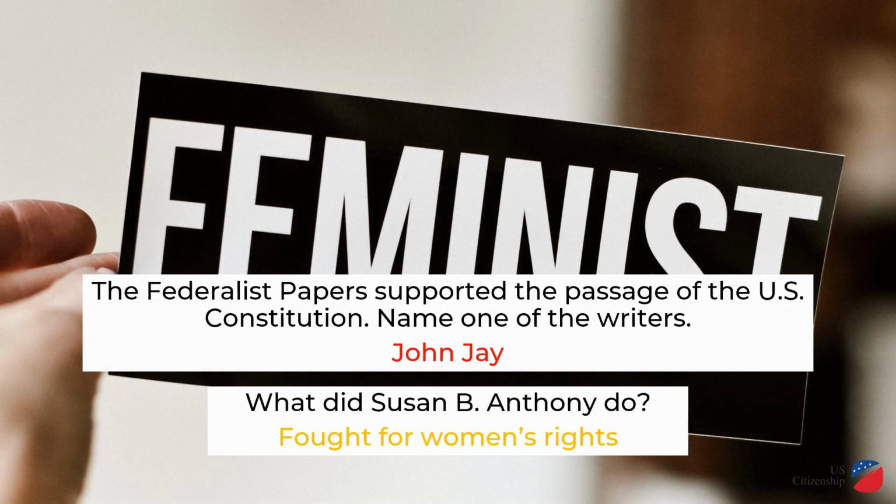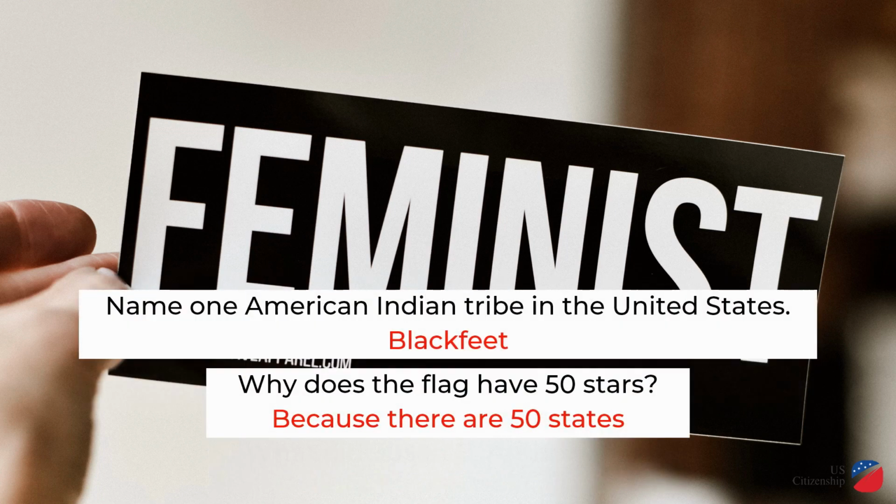The Federalist Papers supported the passage of the U.S. Constitution. Name one of the writers. John Jay. What did Susan B. Anthony do? Fought for women's rights. Name one American Indian tribe in the United States. Blackfeet. Why does the flag have 50 stars? Because there are 50 states.